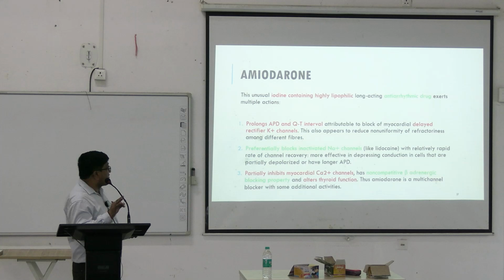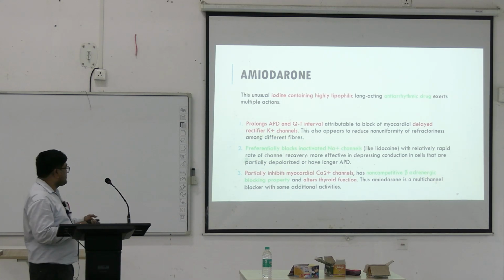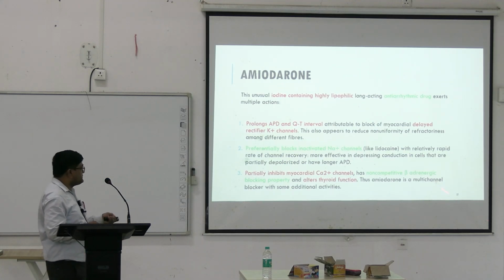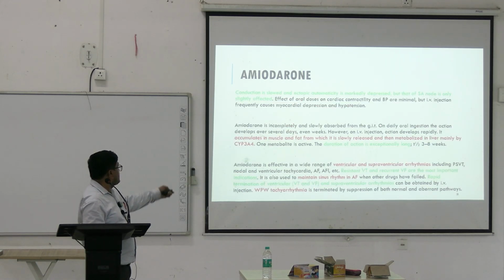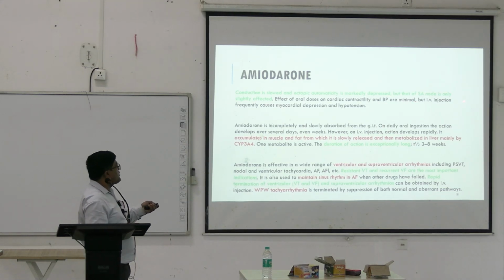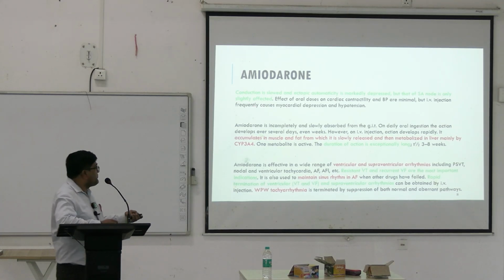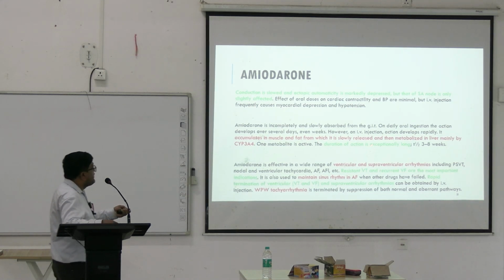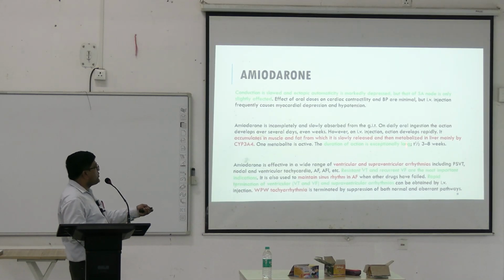It suppresses the conduction in cells that are partially depolarized or having prolonged action potential duration, and they have calcium channel blocking property, beta blocking property, and they alter thyroid function. Conduction is slowed, ectopic automaticity is markedly depressed, but that of the SA node is only slightly affected. As it has a wide volume of distribution because of high lipophilicity, it accumulates in muscle and fat, from which it is slowly released and then metabolized in the liver mainly by CYP3A4. Half-life is 3 to 8 weeks.